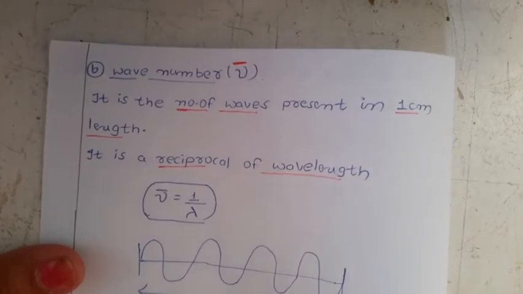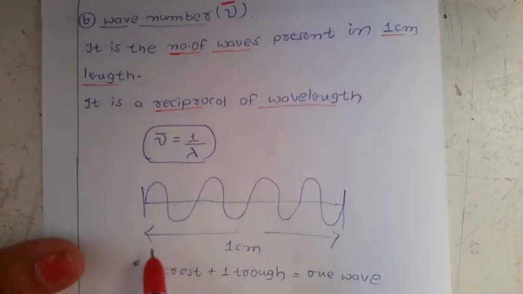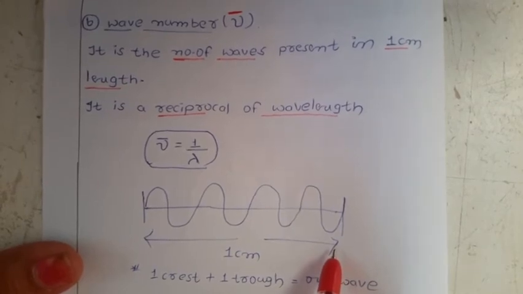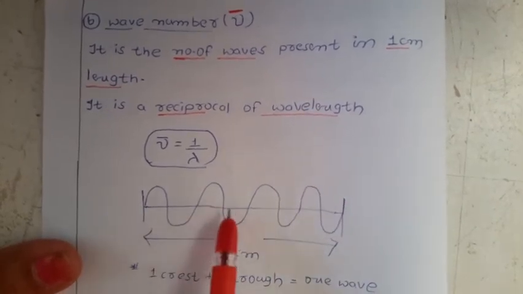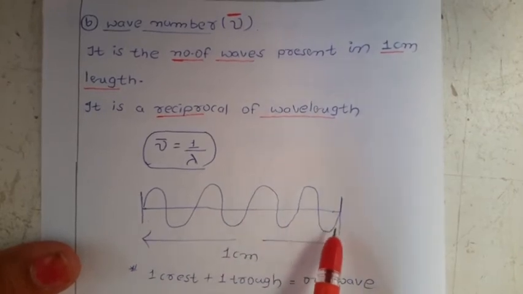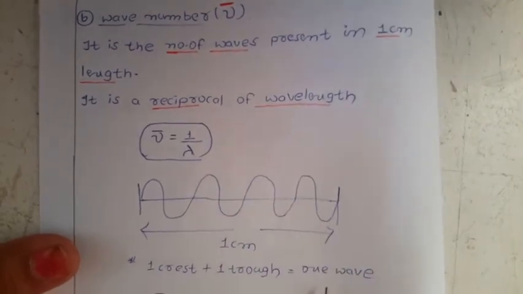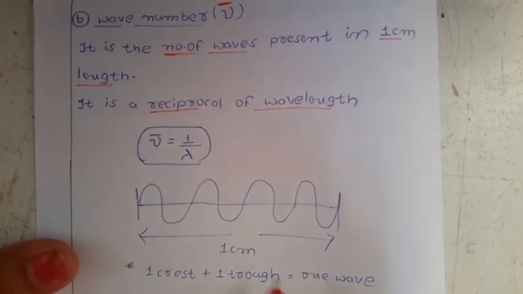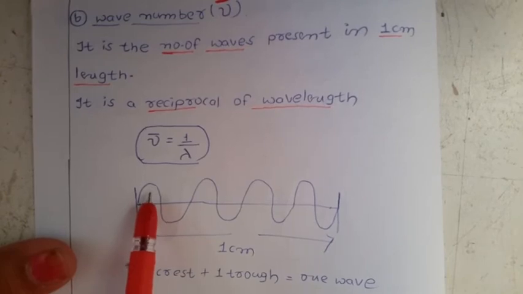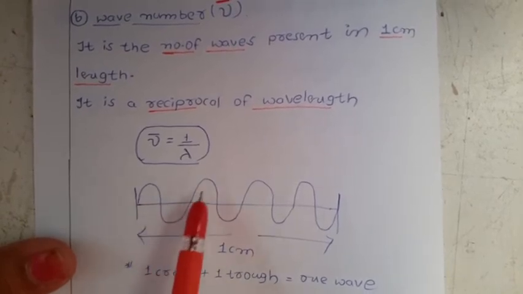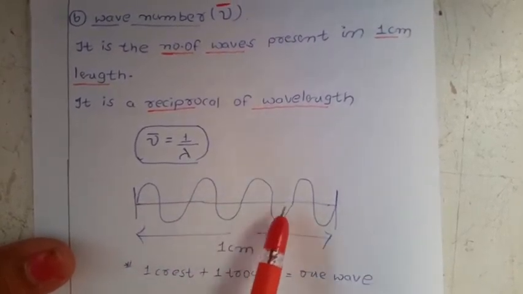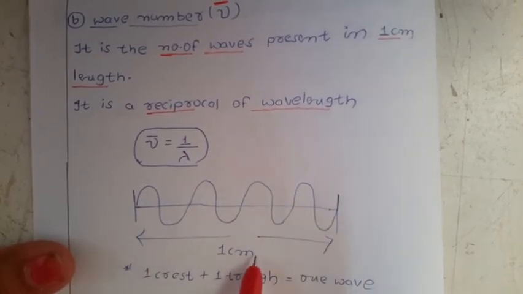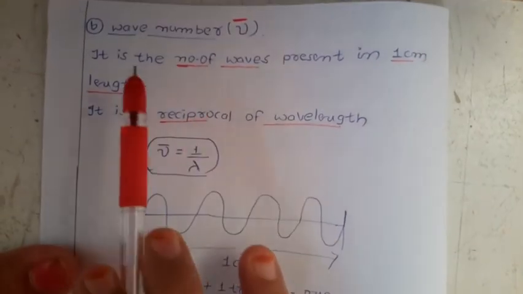For example, I am taking 1 centimeter length and calculating how many waves are there. One crest and one trough give one wave. In this case, there is one wave, second wave, third wave, fourth wave. So in 1 centimeter we have 4 waves.